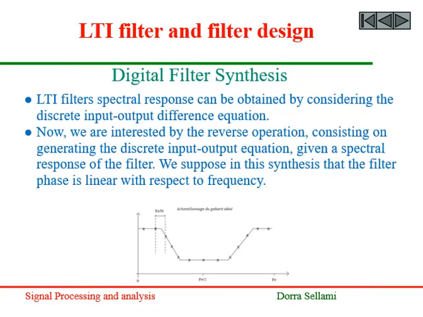In the preceding slides, we have shown how the spectral response of linear time invariant filters can be obtained by considering the discrete input-output difference equation. Now we are interested in the reverse operation, that is, generating the discrete input-output equation, yielding a practical implementation of the filter, given a spectral response of the filter. We suppose in the synthesis that the filter phase is linear with respect to frequency.